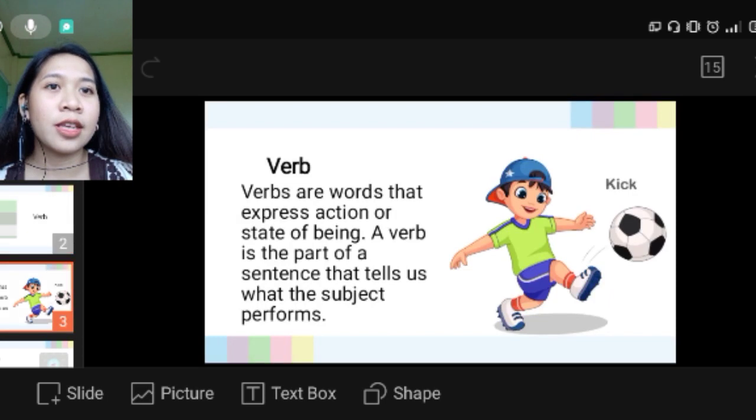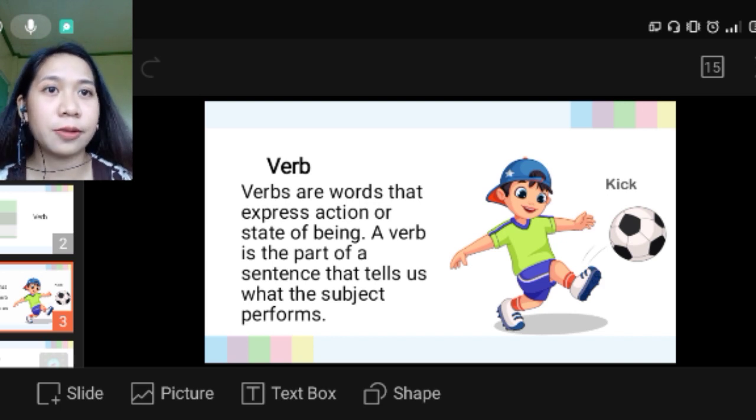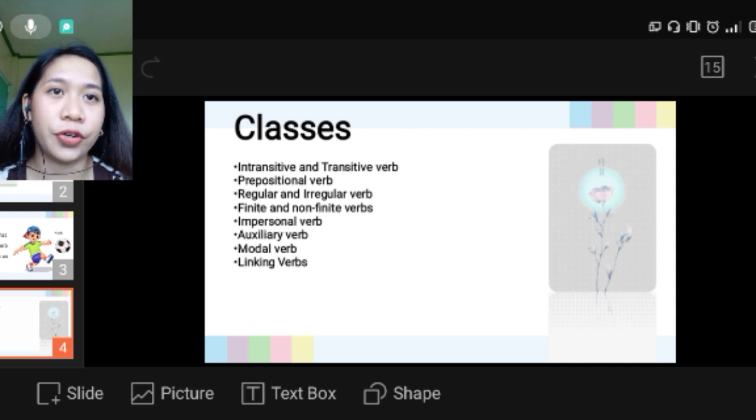So first let us know what is a verb. Verbs are words that express actions or state of being. A verb is a part of a sentence that tells us what the subject performs. So these are the classifications of verbs.